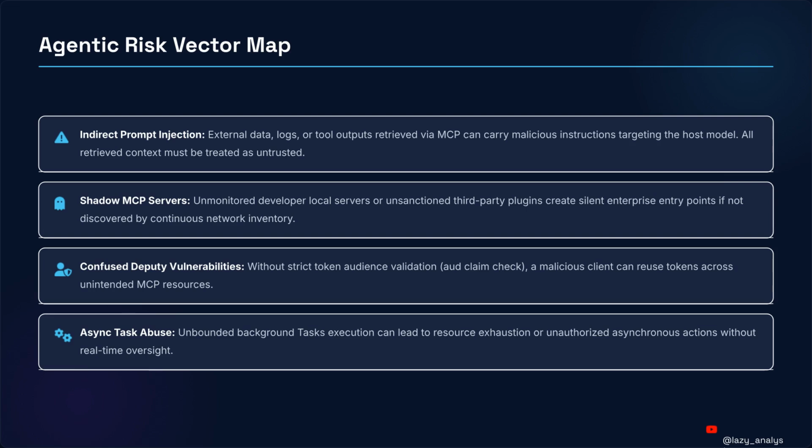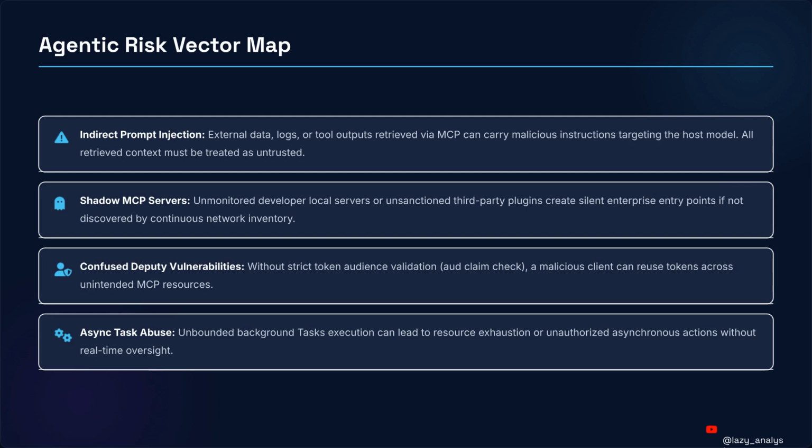First, indirect prompt injection, or malicious external instructions, targets models. Second, shadow MCP servers, or unmonitored servers, create silent entries if missed by continuous network inventory active scans. Third, confused deputy vulnerabilities, tricking software to reuse keys, lack token audience validation and odd claim checks. Fourth, async task abuse, or overloading background work, lacks real-time oversight. Clerks install secret mail pipes. So you treat all input as untrusted. Treat all external data as untrusted.